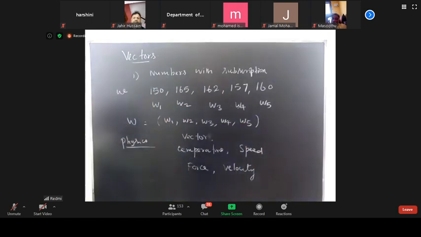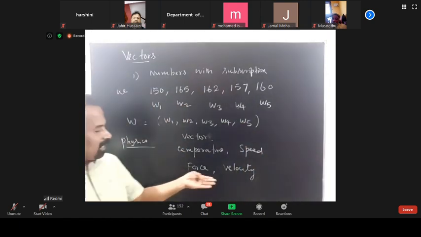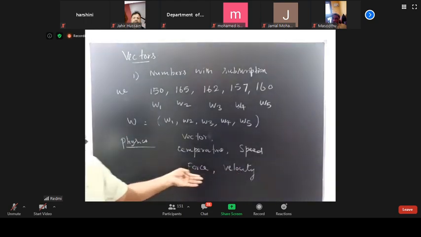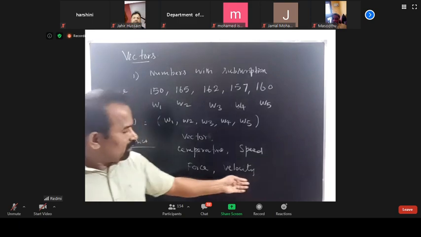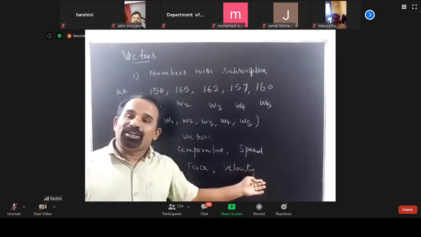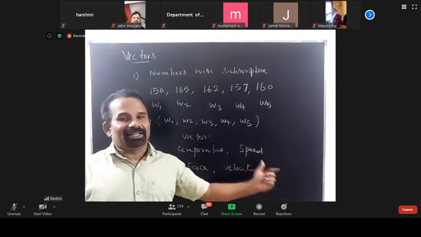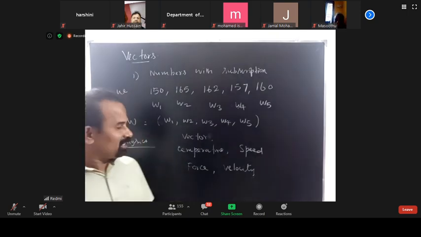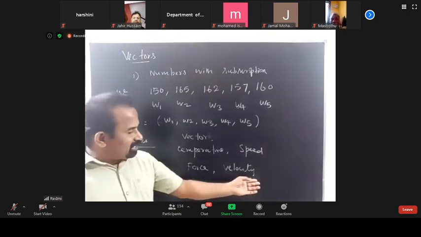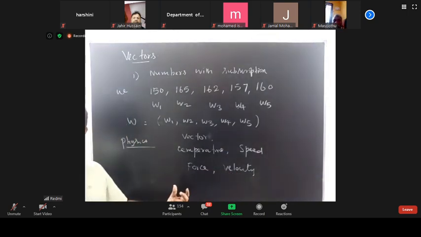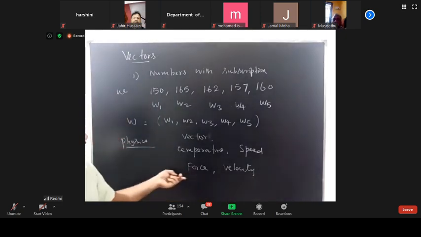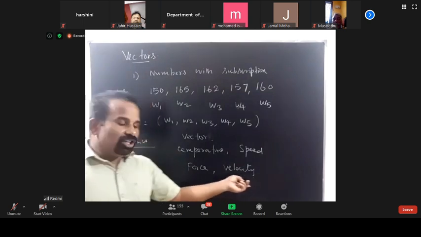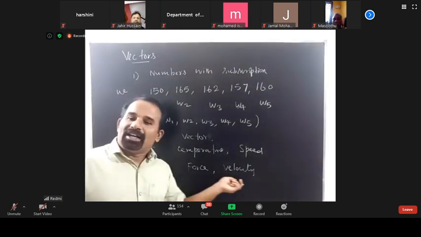These two quantities possess magnitude as well as direction. Magnitude in the sense of length. To calculate this magnitude, we should have a reference point.